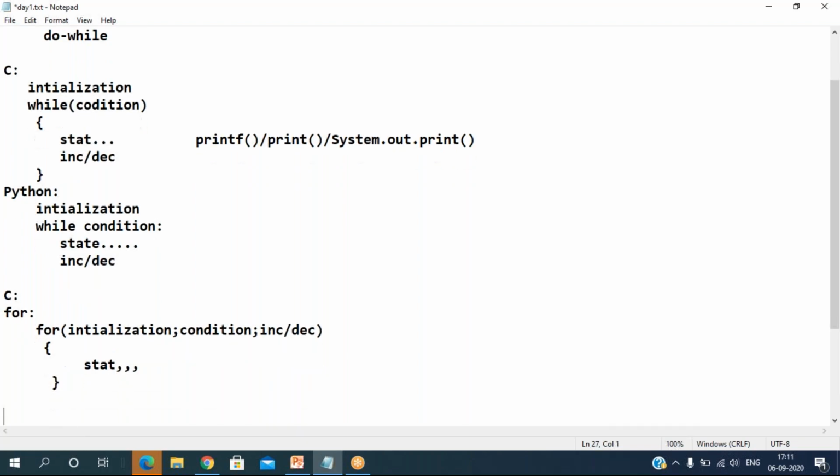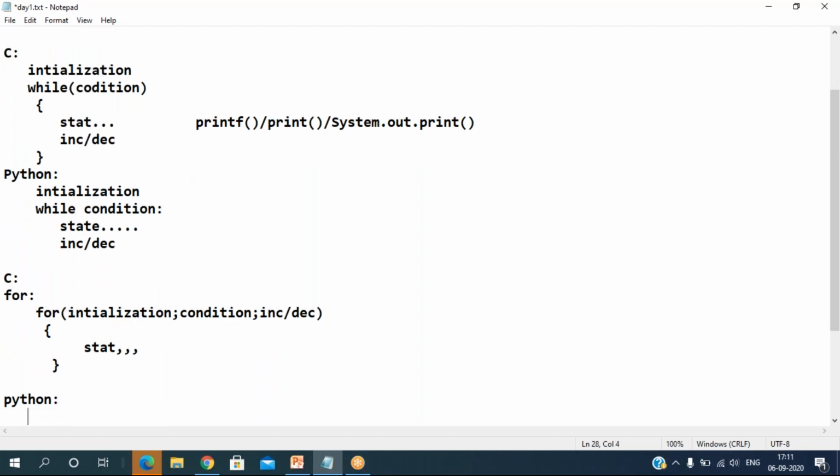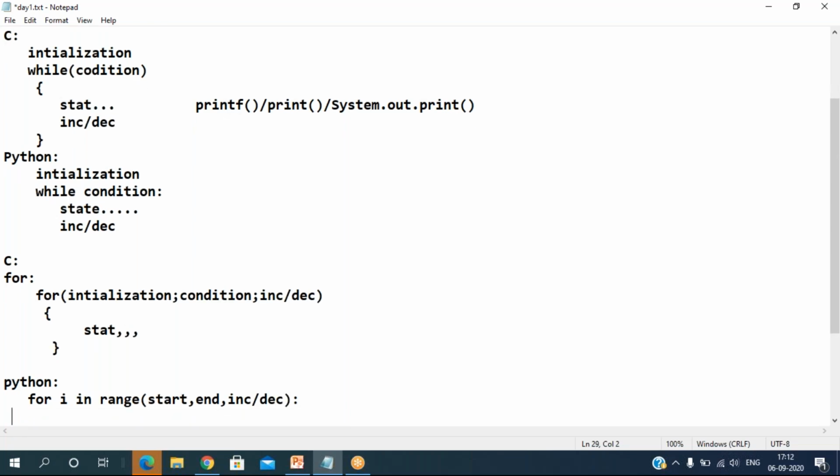In Python, we take for i in range, where we can write the start and the end, comma, and maybe an increment or decrement if required. By default it is an increment. Then a colon, and here you write the statements. This is the basic thing.